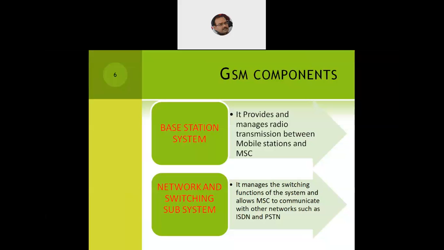The second part is the network and switching subsystem, what we call NSS. It manages the switching function of the system. So this is the GSM system, Global System for Mobile Communication, and it allows the mobile switching center to communicate with other external networks such as the ISDN and the PSTN network. So we can see that for efficiency of management, our GSM network will have the BSS, the NSS, plus any of the other external networks to which the user wants to talk or communicate.